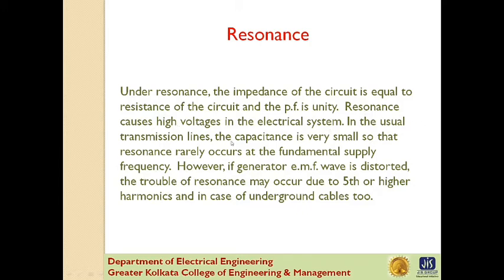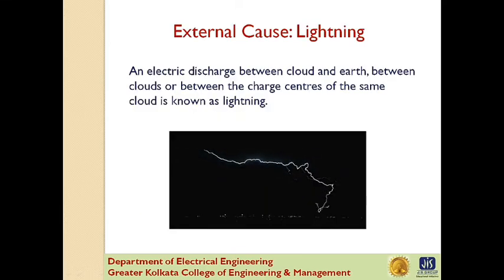In the usual transmission lines, the capacitance is very small, so resonance rarely occurs at the fundamental supply frequency. However, if the generator EMF is distorted, the trouble of resonance may occur due to fifth or higher harmonics, in case of underground cables too. Next, we discuss an external cause, that is lightning.